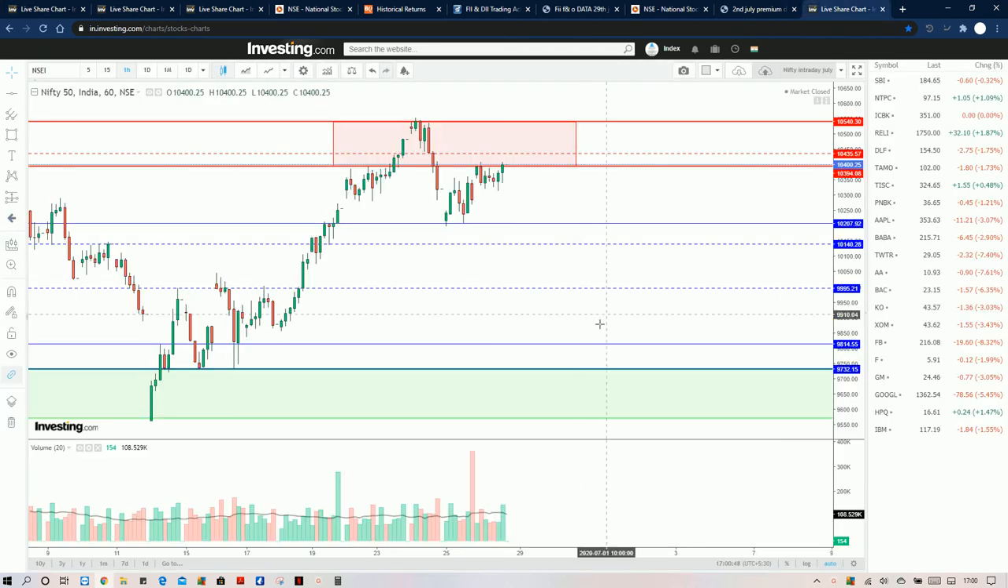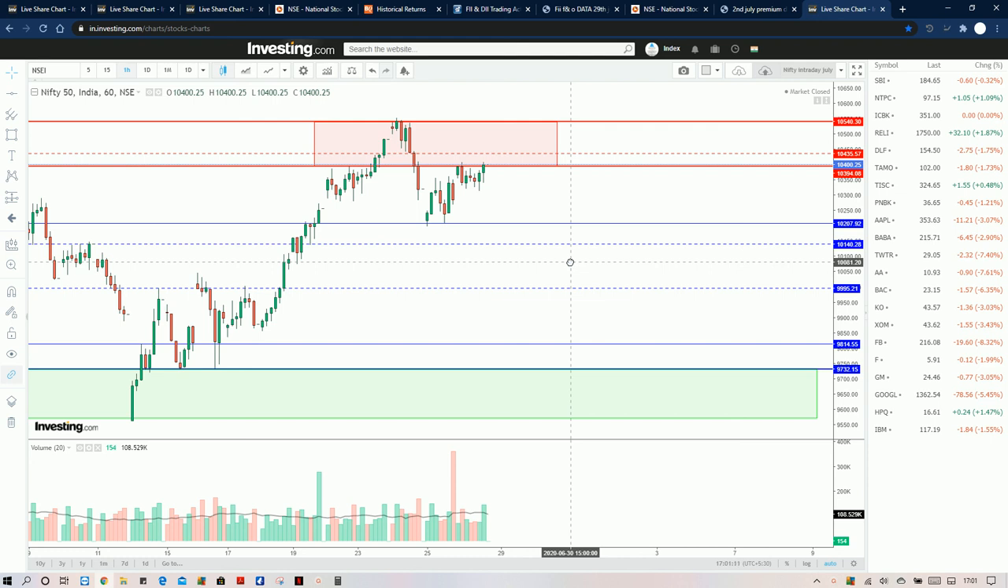So the range is 9,995 to 10,400 or 10,500.